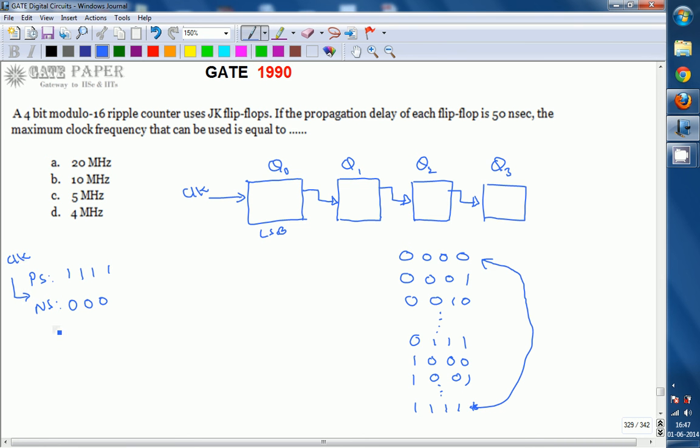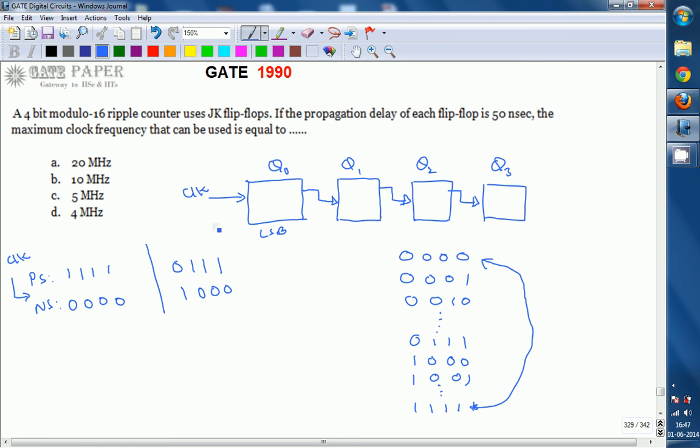Upon the clock pulse it goes into the 0000 state, and by that time all 4 flip-flops have to change their state. The other case is whenever it is in the 0111 state and goes to the 1000 state, that is 7 to 8. By that time also each and every flip-flop has to change its output.